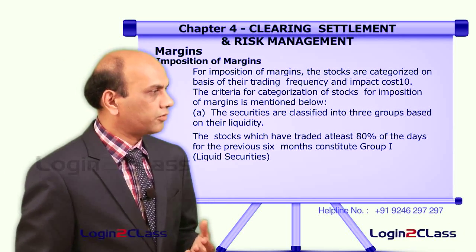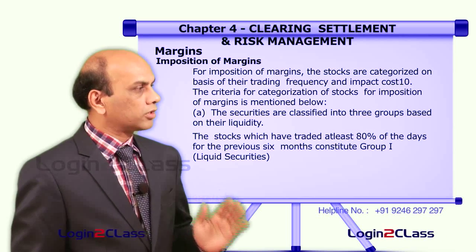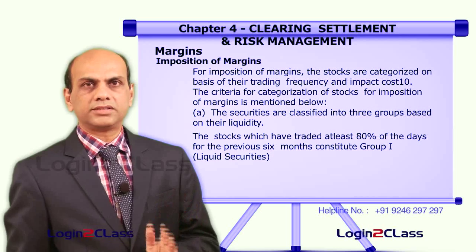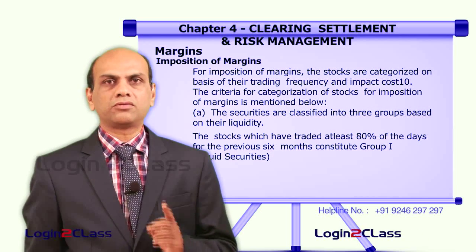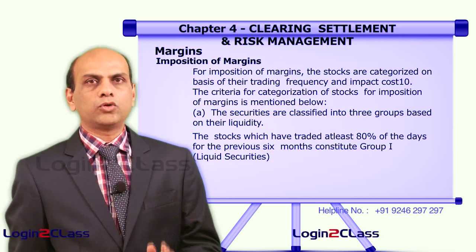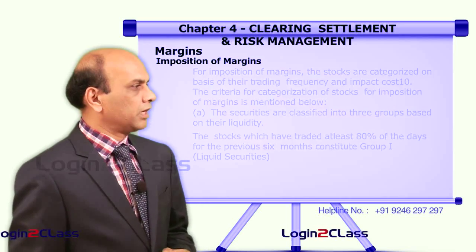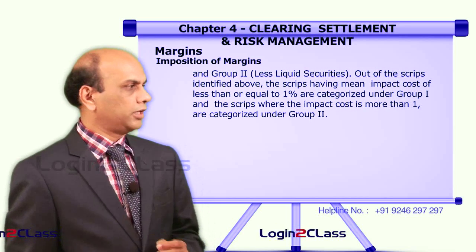The stocks which have traded at least 80% of the days for the previous 6 months will constitute group 1 of securities. These are considered to be liquid securities, and group 2 is considered to be less liquid securities.